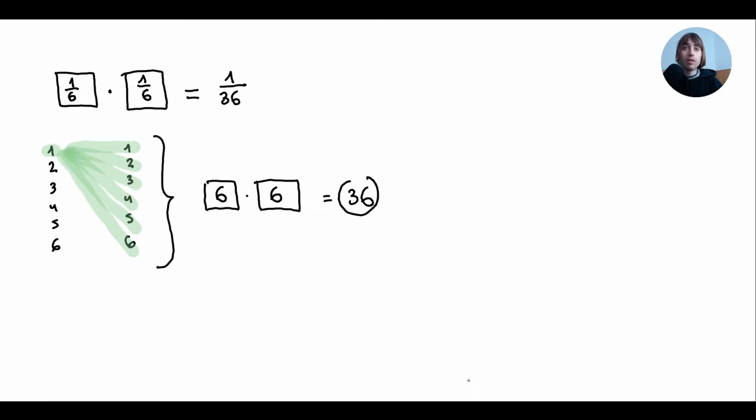In how many of these outcomes do I get a 5 and a 5? There's only one time when this happens, only this combination. Therefore, the probability would be 1 out of 36. And we got the same result that we got before, right? So that's 2 ways of doing it. 2 ways of looking at it.